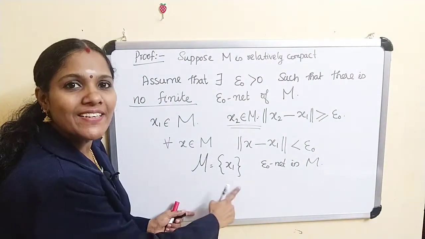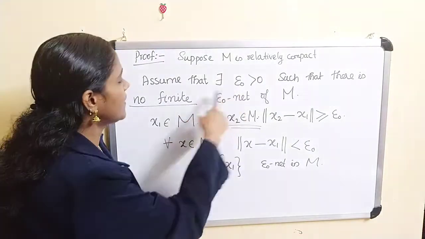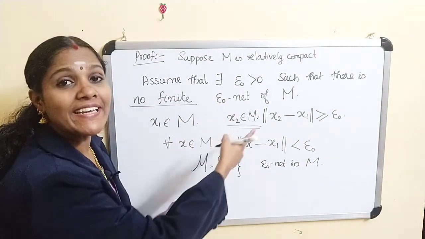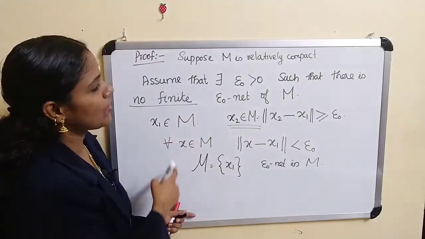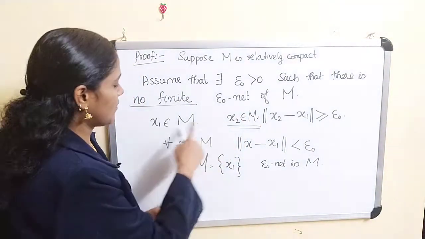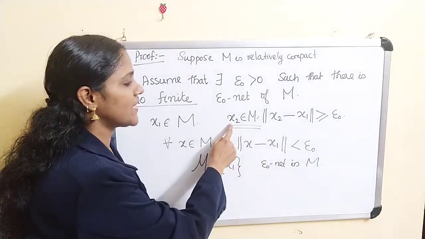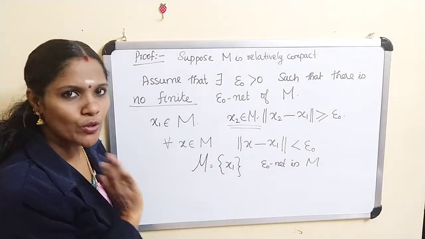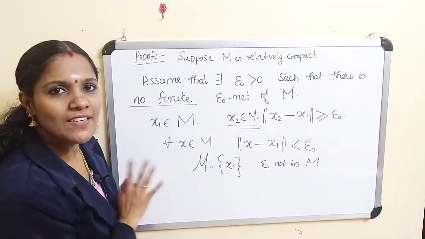And clearly this is a finite set. Therefore, this is a contradiction because we assume that for this epsilon, it has no finite epsilon net in M. So if you take some x1 belongs to M, clearly then there exists an x2 belongs to M such that norm of x2 minus x1 is greater than or equal to epsilon naught. Otherwise, the singleton x1 must be an epsilon net in M, and that is a contradiction.